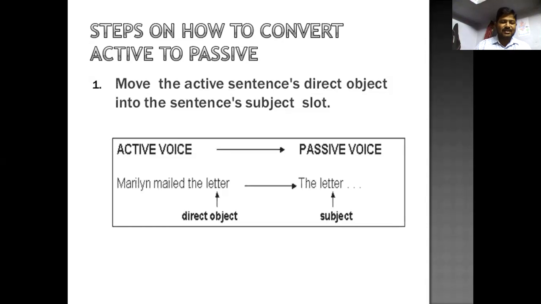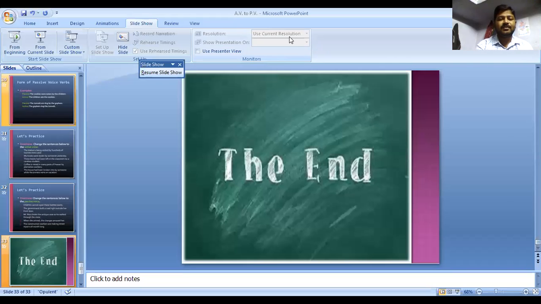Here, Marilyn is the subject, mailed is the verb, the letter is the object. So the direct object should be the subject in the passive voice: the letter.